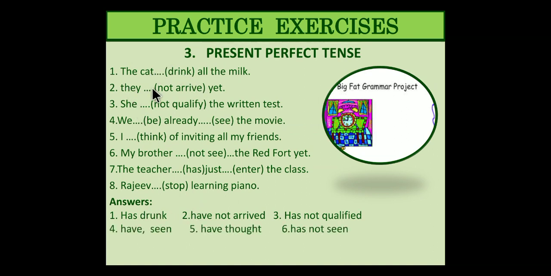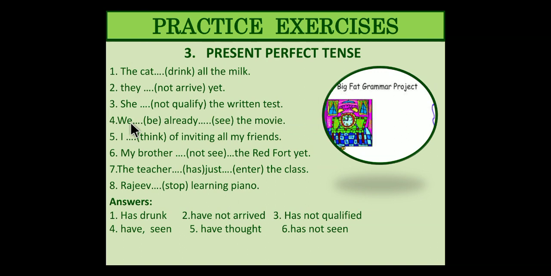Next, they not arrived yet. See, have not arrived yet, because they is plural. They have not arrived. Third form of the verb. She has not qualified the written test, because the third form of qualify is qualified. After she we will use has. She has not qualified the written test yet.